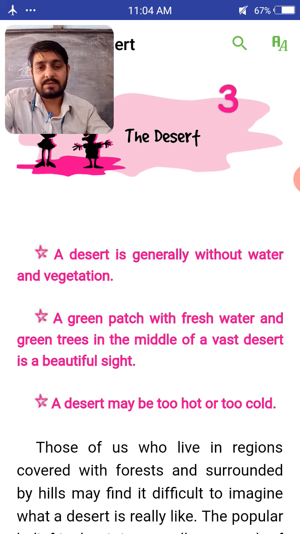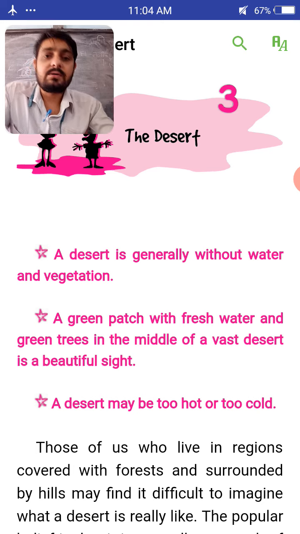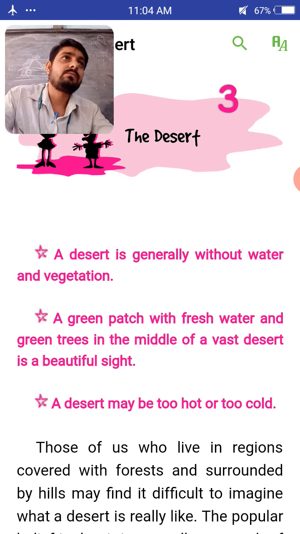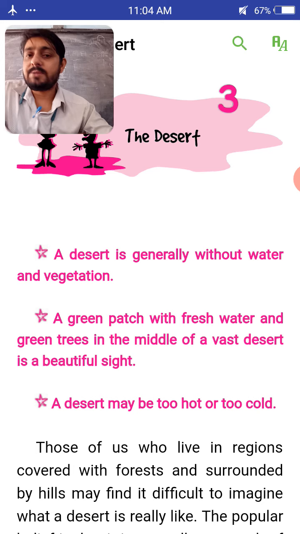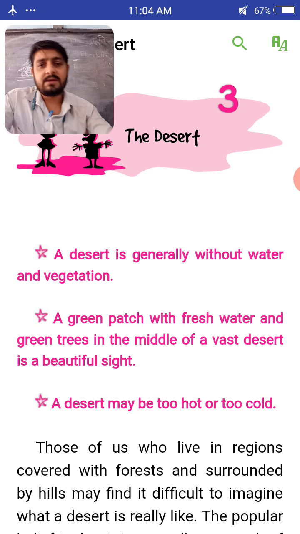Then after giving you the notes, we will see some topics in the grammar sections. So today we will see the third lesson from the supplementary reader.